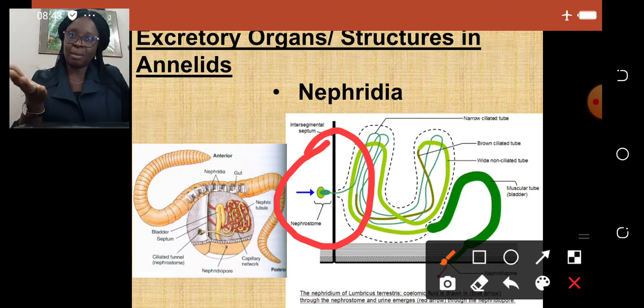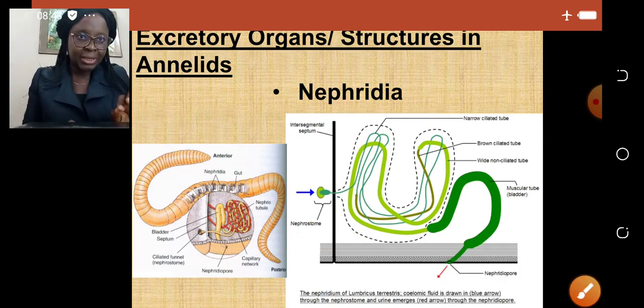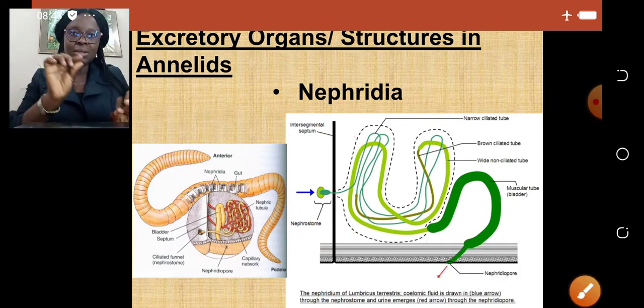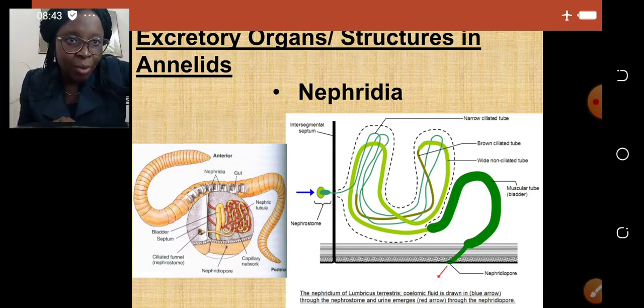All the things that are essential, they are reabsorbed into the body of the earthworm. Thereafter, it comes out in form of urine. It comes out via, can we see where the red arrow is? The nephridiospore.